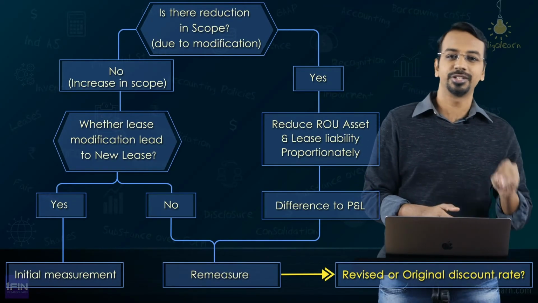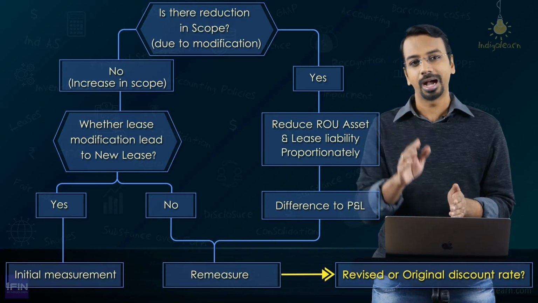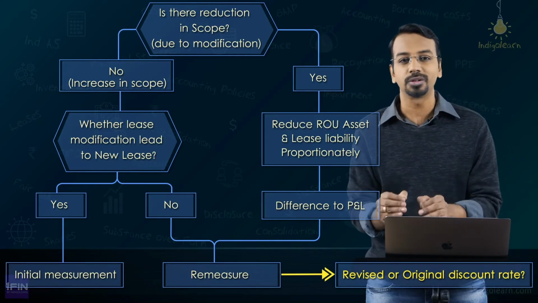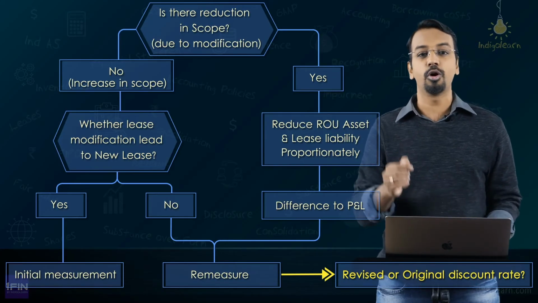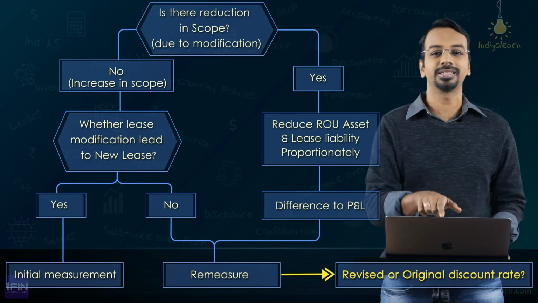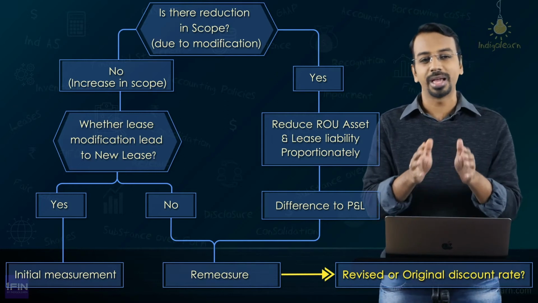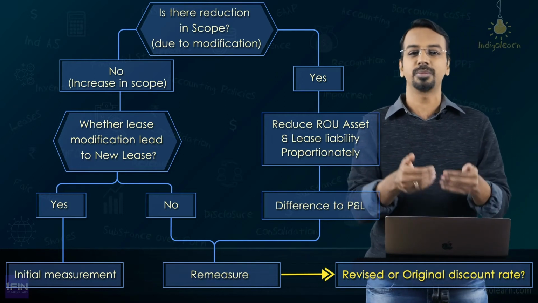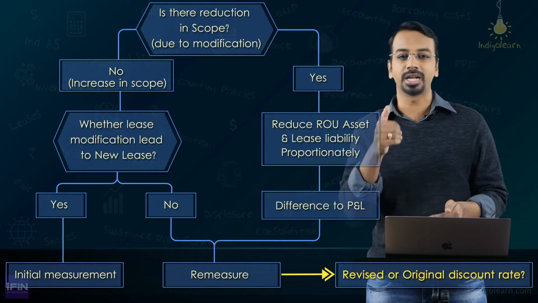Is there a reduction in scope? No, there is no reduction in scope. In fact, there is an increase in scope. Please note that a lease modification will be accounted for separately only if there is an increase in scope by adding one or more right of use assets. Are we adding another asset here? We are not adding another asset. We are just extending the lease term. So, it will be as good as a remeasurement. Remeasurement of what? Remeasurement of the lease liability and a corresponding adjustment to the right of use asset.